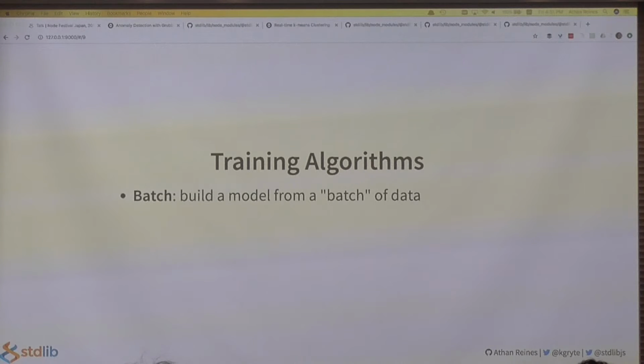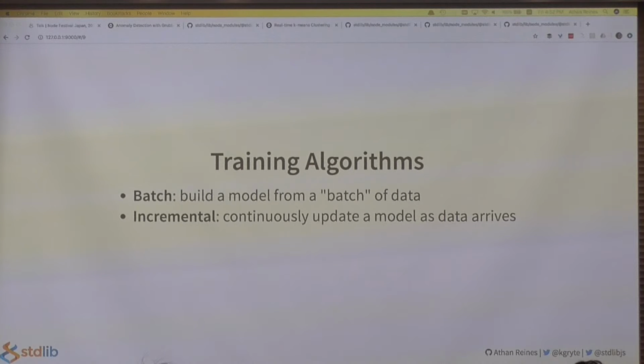The first is batch. Batch training means training a model over the entire data set. In order to accommodate new data, we must retrain our model by performing batch training over the entire updated data set again. Each time we get new data, we have to retrain it. Many big data MapReduce style algorithms, such as those run on Hadoop, are of this variety.